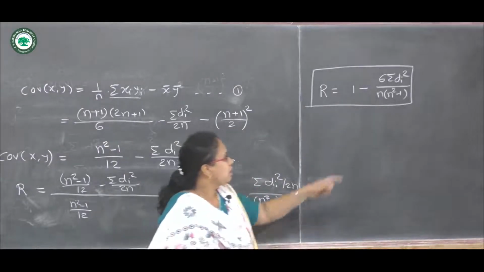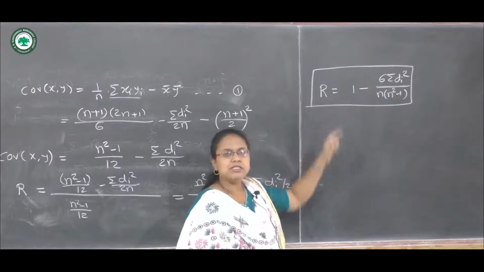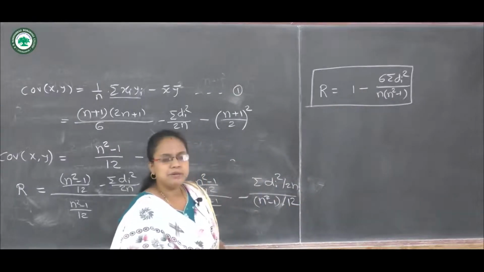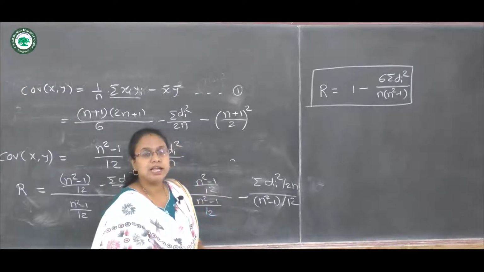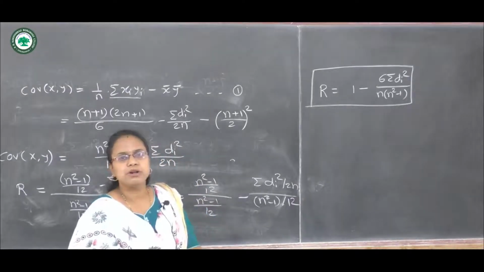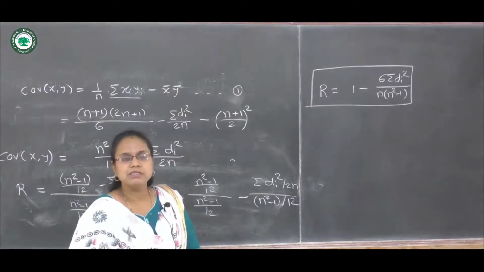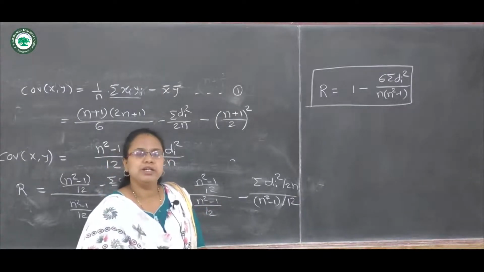So compared with Karl Pearson, this formula is simple. Also the Spearman's rank correlation coefficient can be used for quantitative data, that is when there is numeric data we can calculate it.